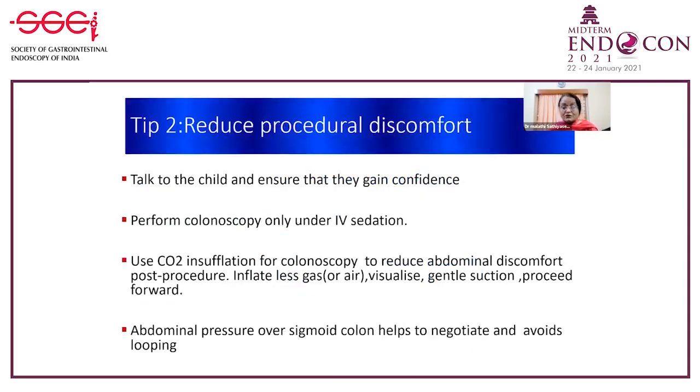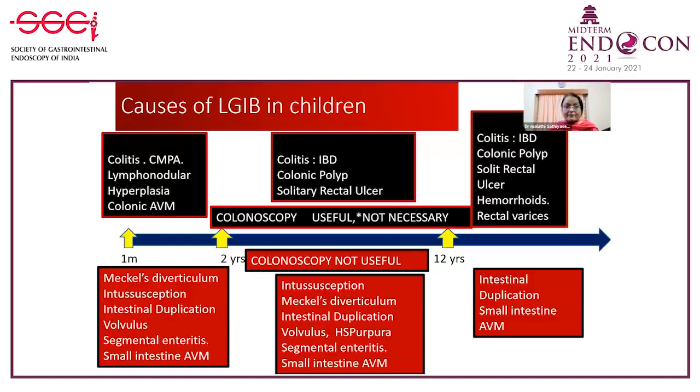So tip 1 is to choose the right patient, and tip 2 is to reduce procedural discomfort. Most important is to talk to the child and ensure that they gain confidence. Perform colonoscopy only under IV sedation. Use carbon dioxide insufflation for colonoscopy. If by chance you use air, the tip is to inflate with less gas, visualize, suck, and then proceed. Abdominal pressure over the sigmoid colon may help to negotiate and avoids looping.